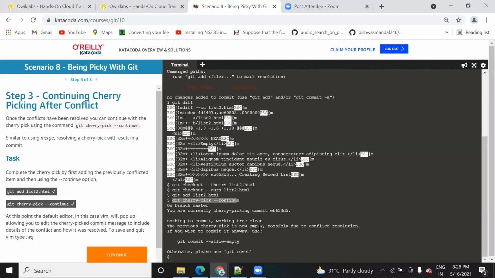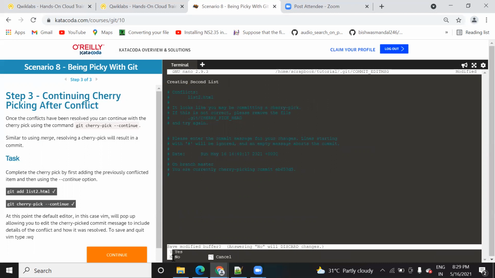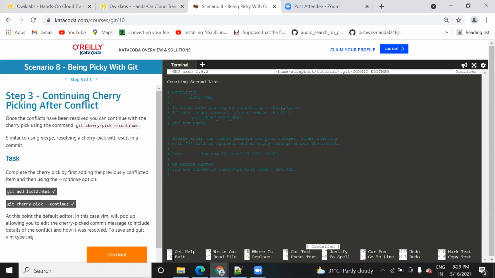The previous cherry pick is now empty, possibly due to the conflict resolution. If you wish to commit anyway, use this command. So I want to use this command, then I want to commit it permanently. You can resolve it. git commit --allow-empty. So when you run this command, press Ctrl X. You can read it here, caret X means Ctrl X. You can type Ctrl X. Yes, the changes are done, and then Ctrl C to cancel it.